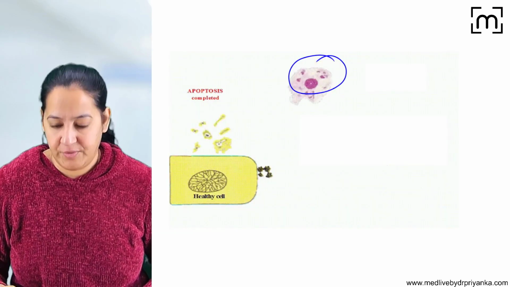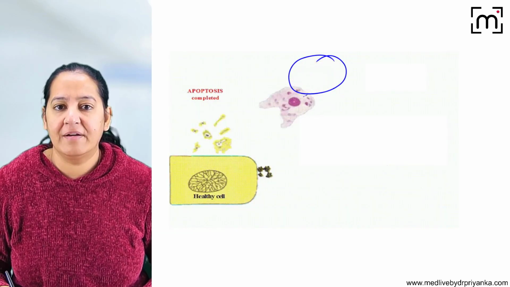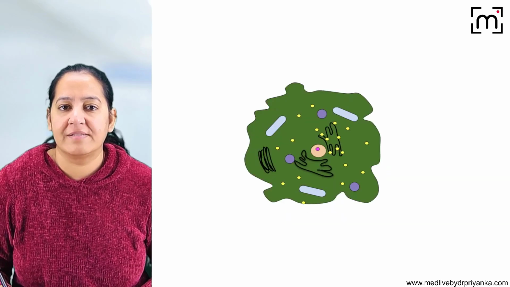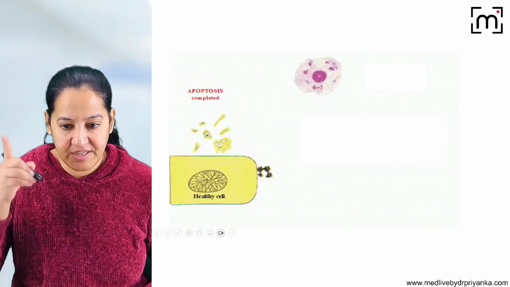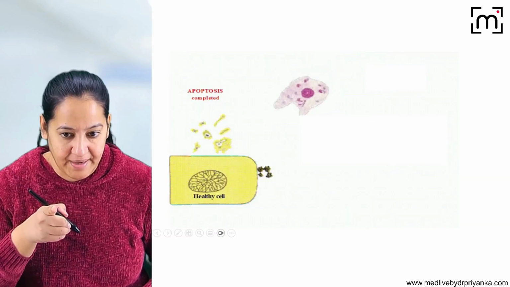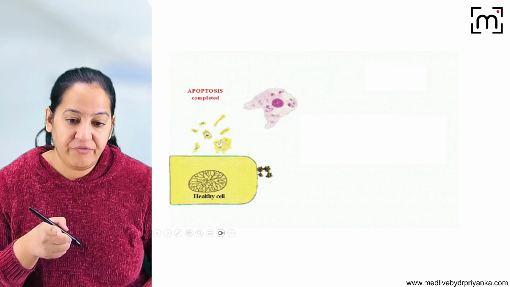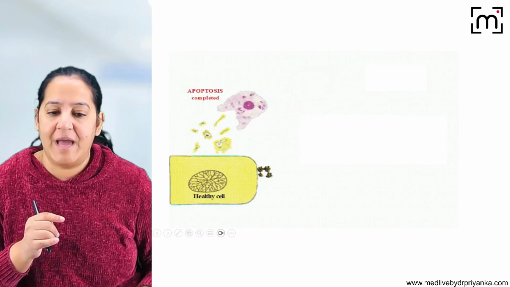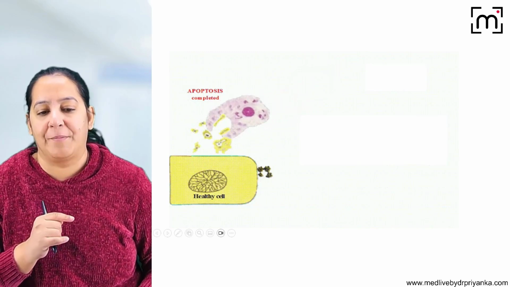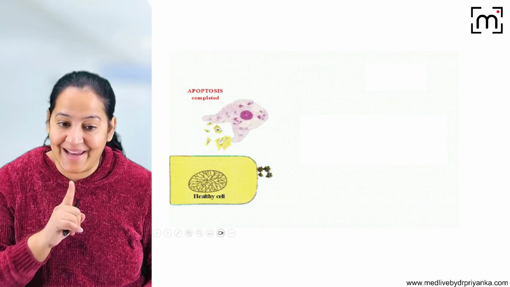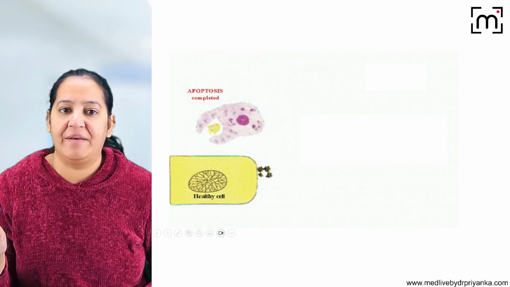This is the macrophage you can see here. It is coming here. You can see the macrophage moving. See it again. Here is the macrophage, it is coming, it is moving. And the macrophage will engulf all the apoptotic bodies. Appreciate the macrophage engulfing all the apoptotic bodies. So it is silent, no leakage, no inflammation.